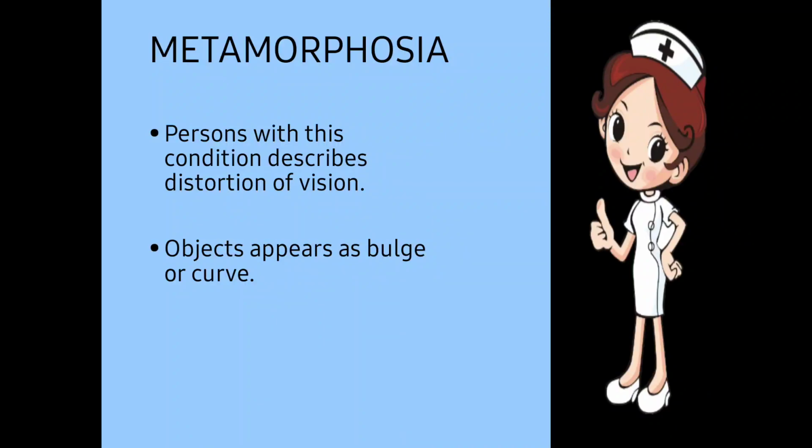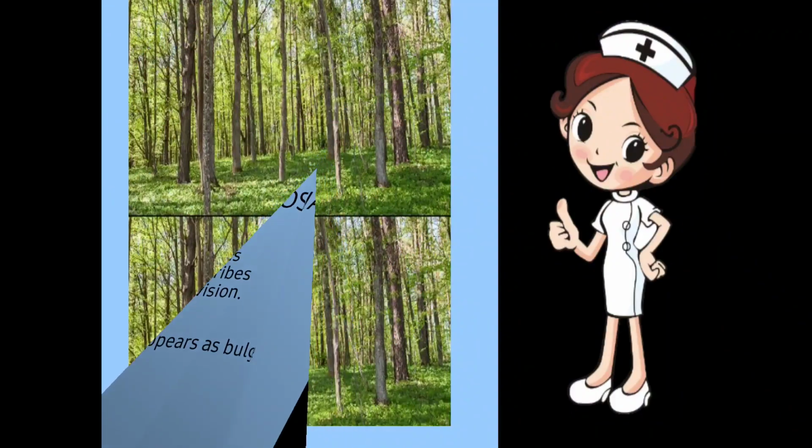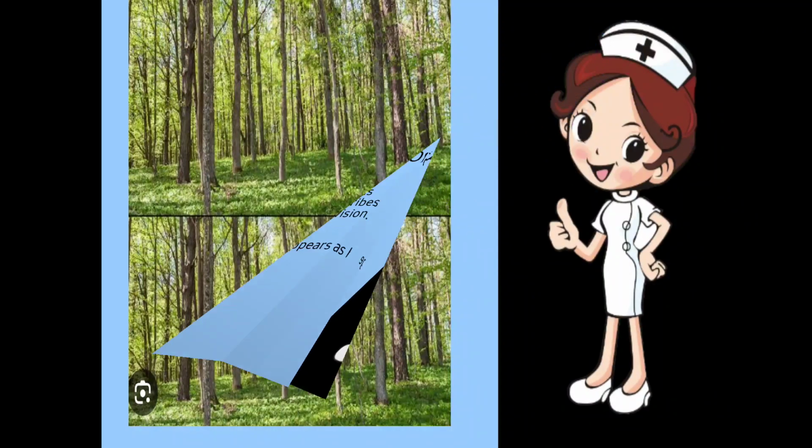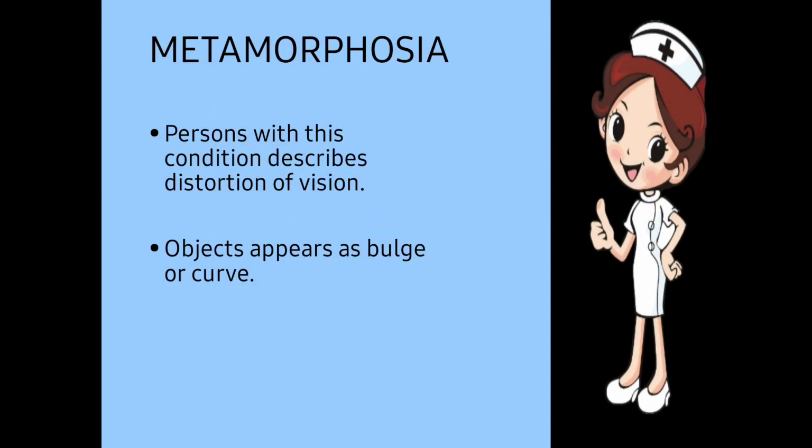Next condition is metamorphopsia. A person with this condition describes distortion of vision. The patient describes that the image is distorted. Objects appear bulged or curved. Circular, bulging objects are seen. Now if you notice here, the trees are in a straight line, but here they get curved. So this curving or bulging condition is known as metamorphopsia. Okay, let's move to the next one,